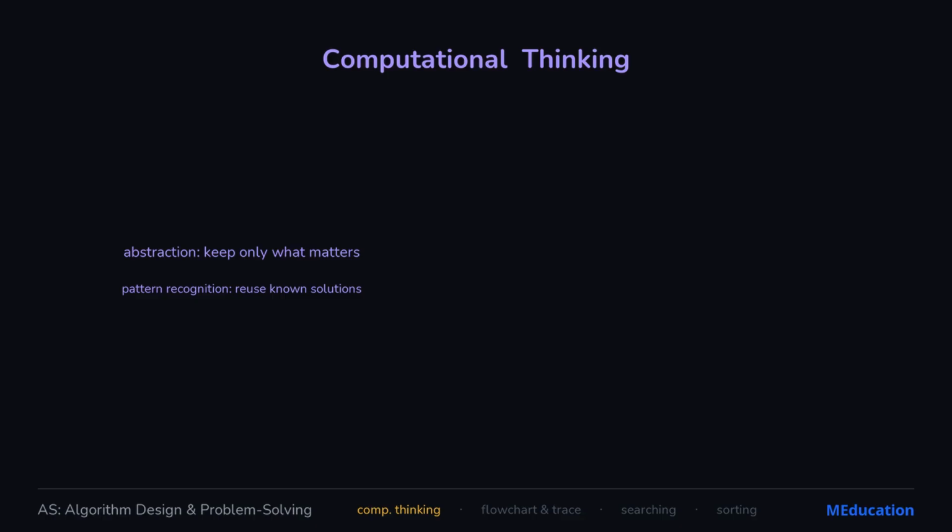Then abstraction. Strip away the detail that doesn't matter. A subway map ignores real distances and streets, keeping only the stops and lines you actually need. And pattern recognition spots where a solution you already have fits a new problem too.